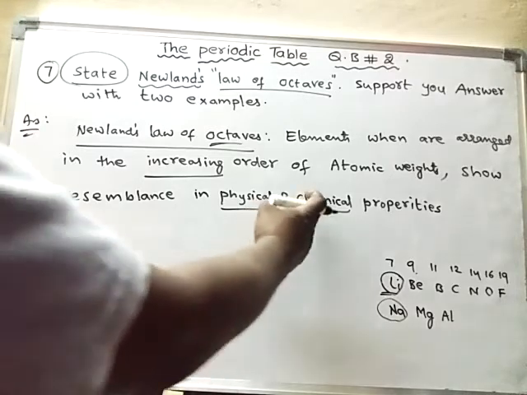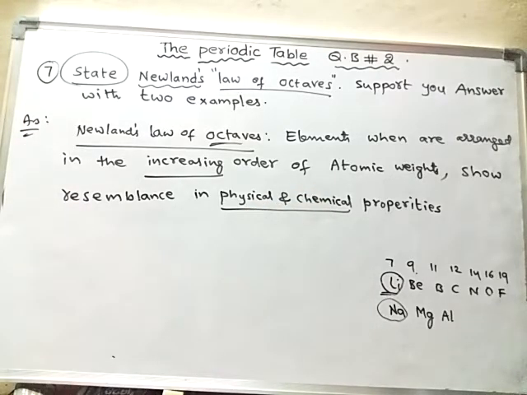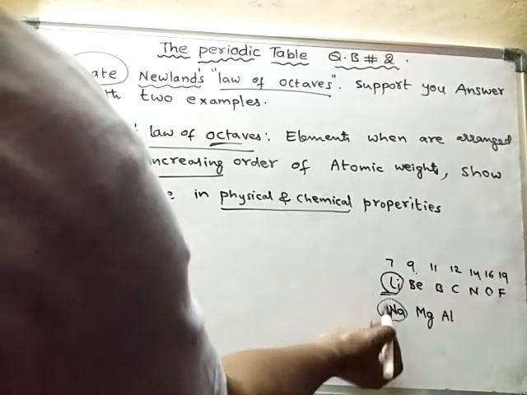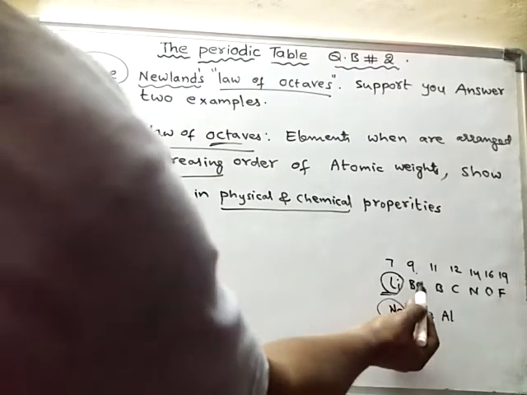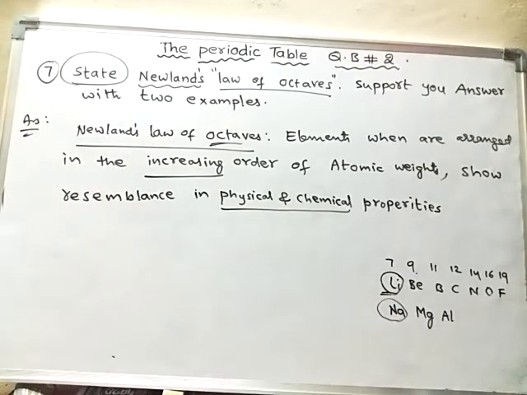And chemical properties means their reactions. Lithium and sodium react similarly. Beryllium and magnesium show similarity in their reactions. Boron and aluminum show similarities in their reactions.